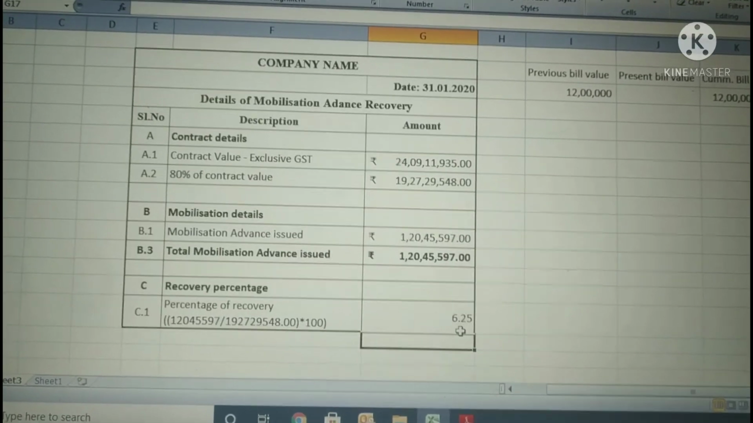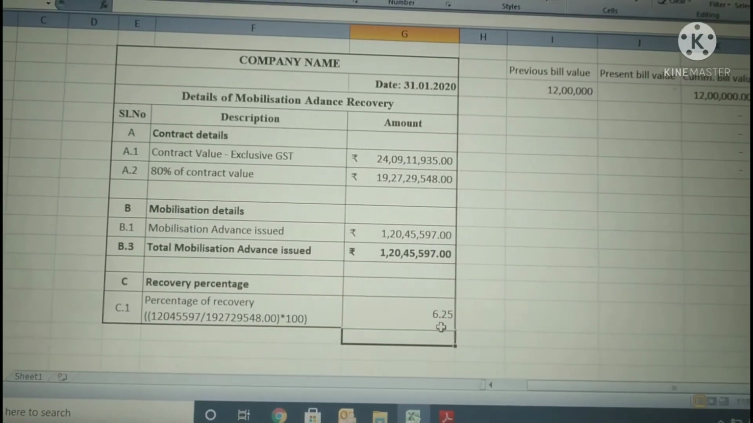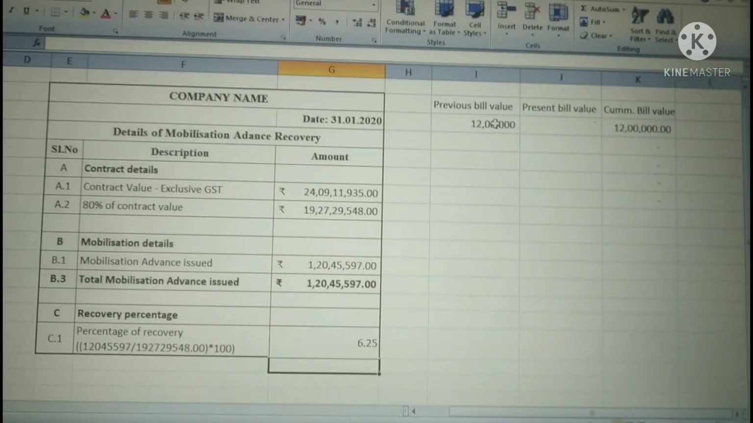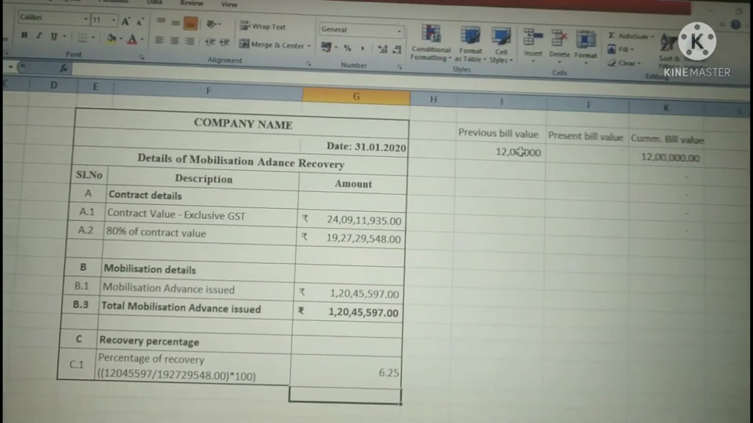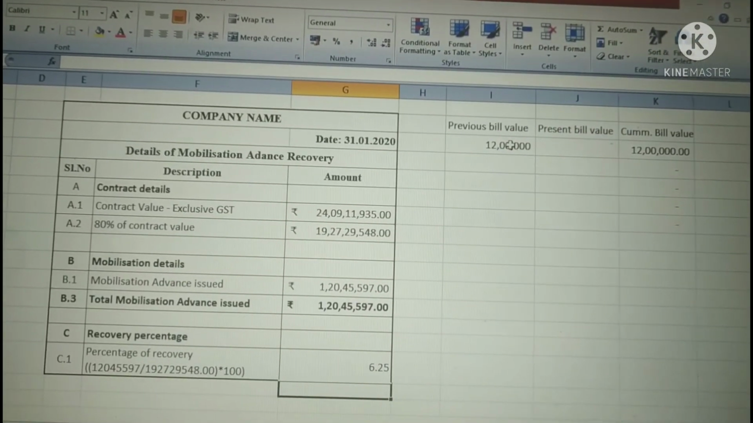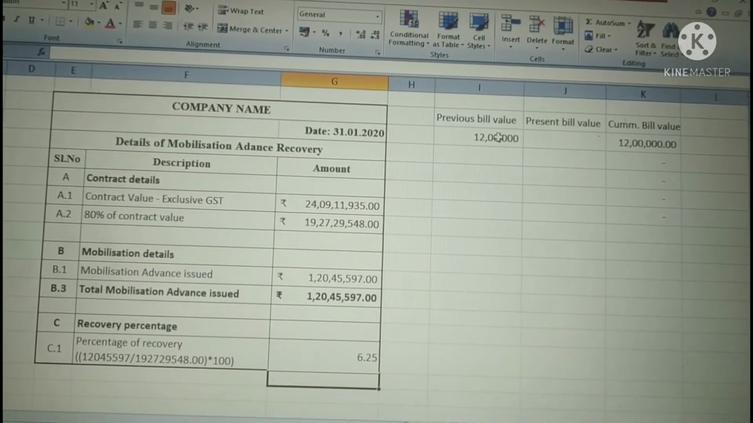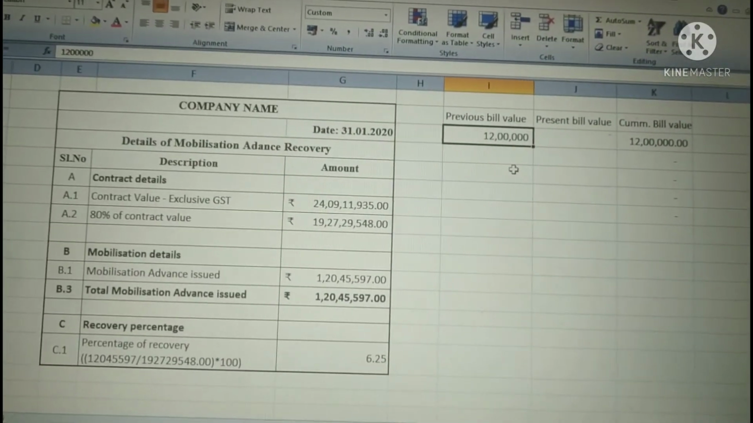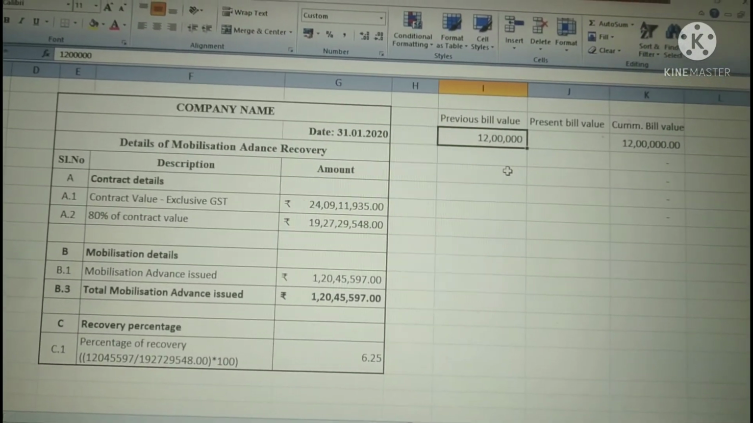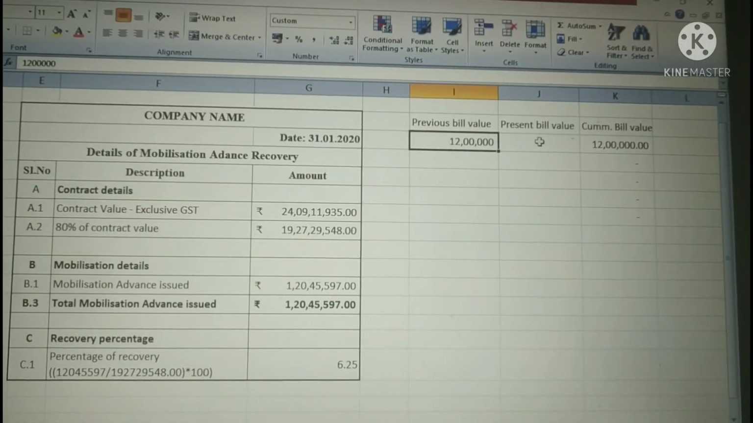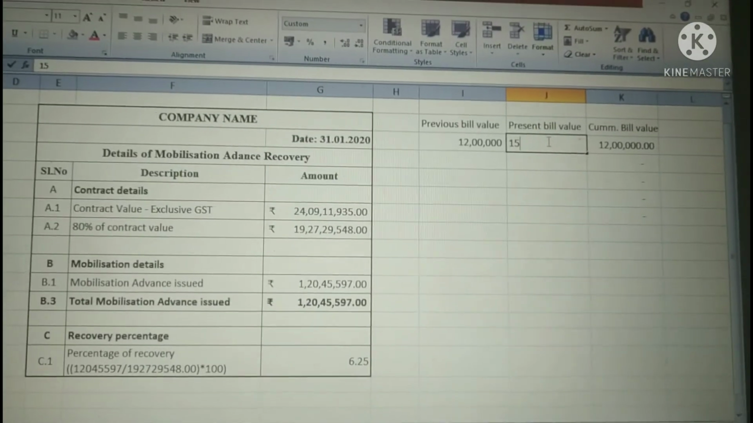You will get the percentage of the recovery from every bill. What percentage you have to recover? That is 6.25. For example, we will recover from RA bill 2 onwards, right? So as an example, take this value 12 lakhs as RA bill 1, that is the previous bill. So now the subcontractor has submitted RA bill 2 of 15 lakhs.